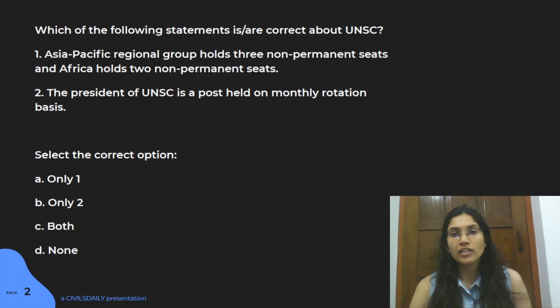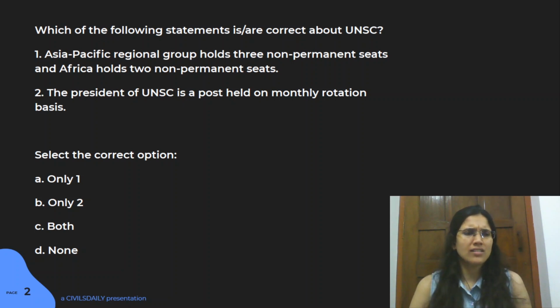All the 15 members elected right now rotate the presidency between them, and they usually follow the English alphabetical order for selecting countries for this position, right? So the answer here is B.